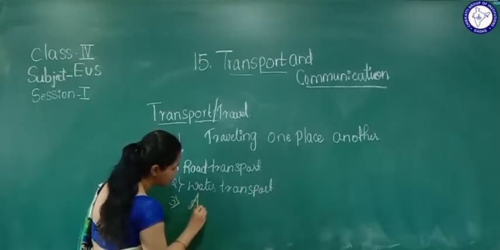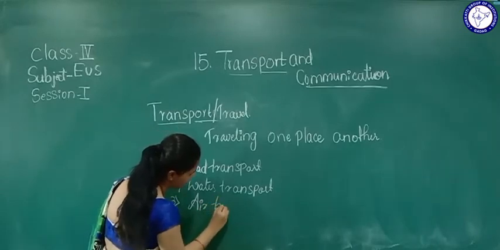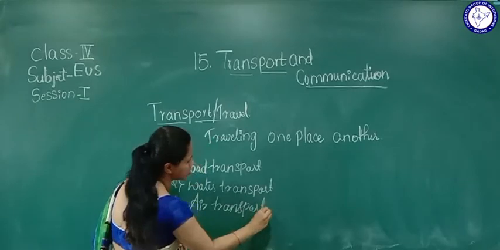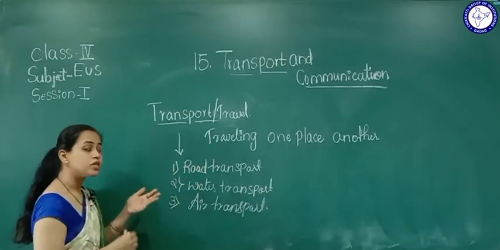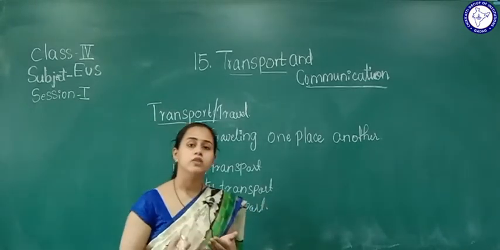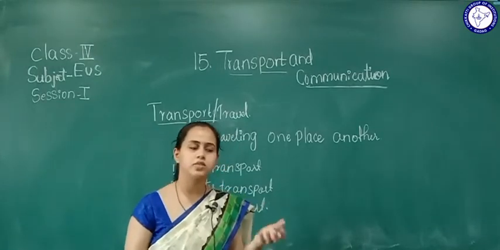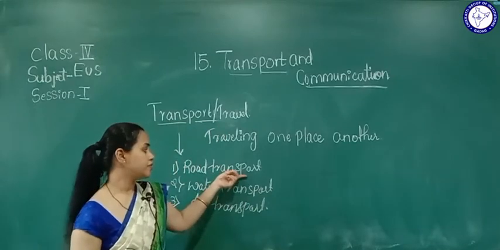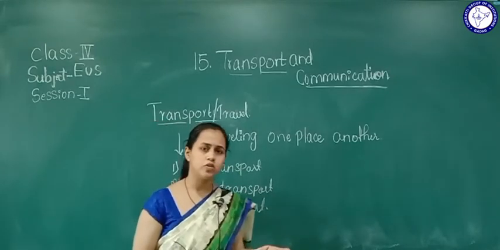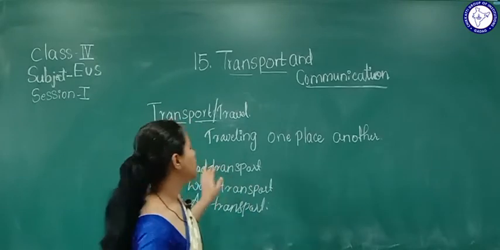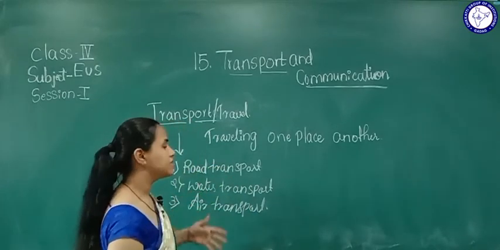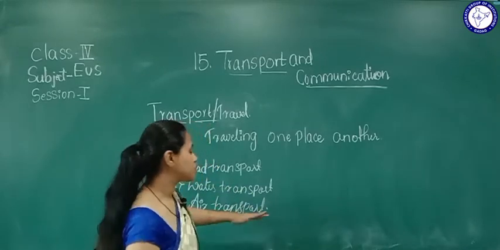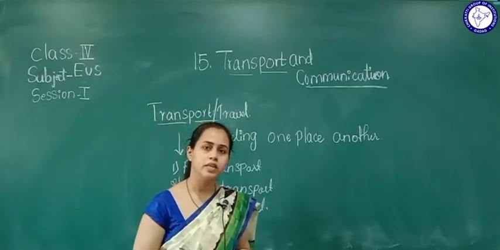Air transport. Now we are seeing all those things in these days, right? So road transport means the vehicle travels through the road, like bus, auto rickshaw, right? Car, auto, bike, cycle, these are road transport. Water transport means yacht, ship, boat, right? So air transport means aeroplane, right?